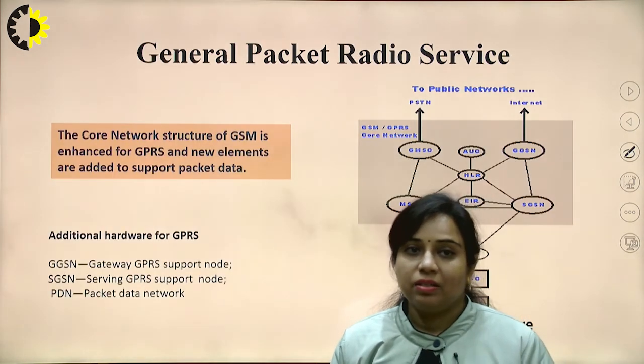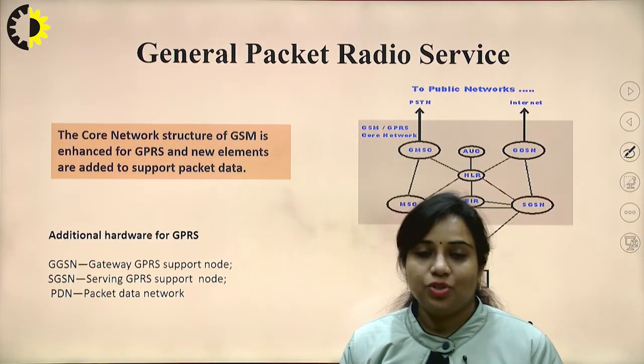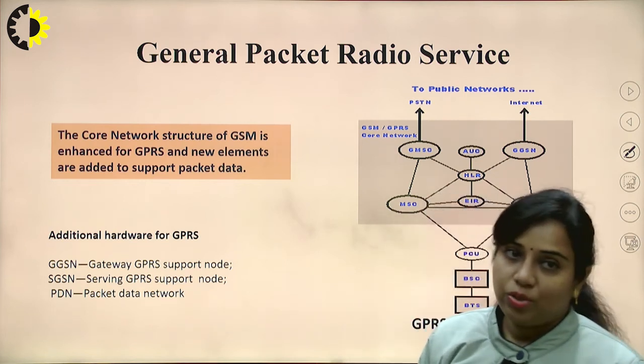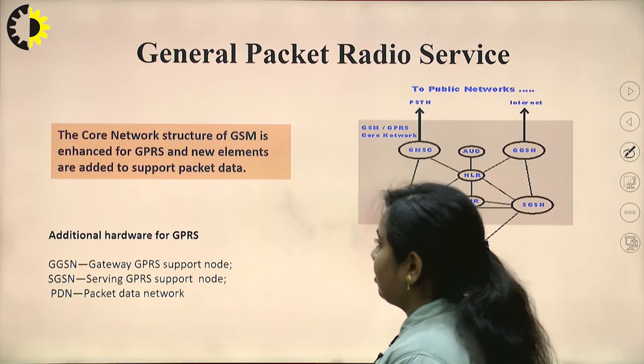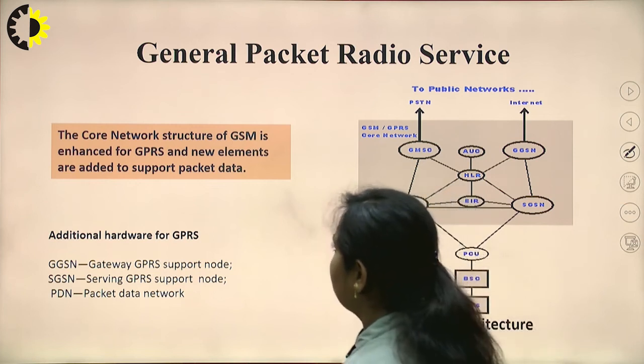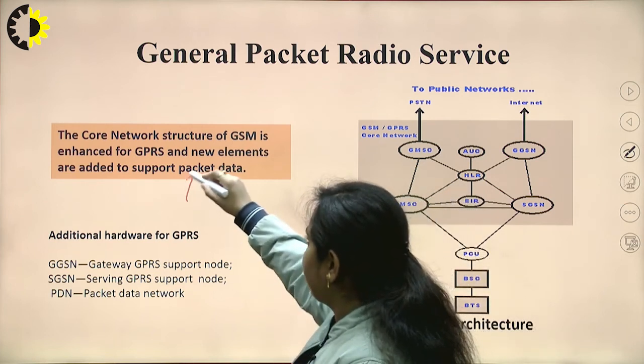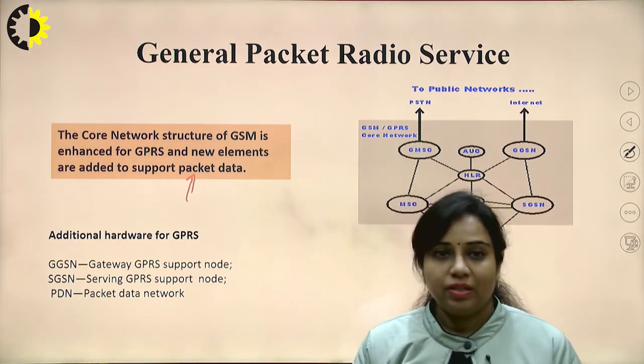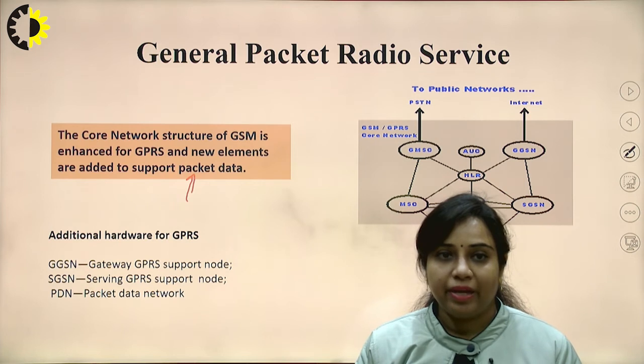Now next is the last topic of today's lecture, GPRS, that is General Packet Radio Service. The core network structure of GSM is enhanced for GPRS, and new elements are added to support the packet data. So two types of data are there, circuit switched network and packet switched network.